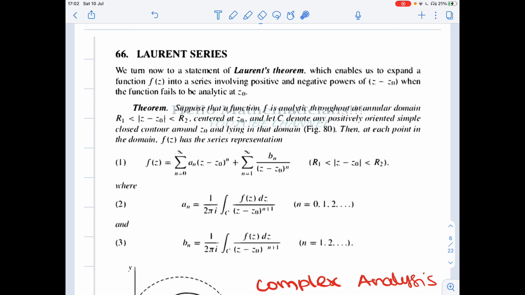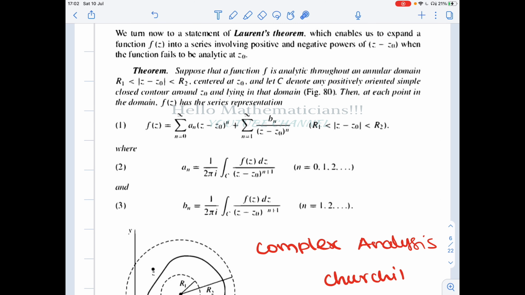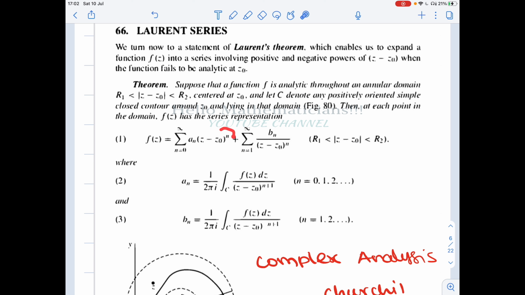The remaining statement you can read. If you have such a function f analytic in an annular region, then f of z has a Laurent series expansion about the point z naught. What is the Laurent series expansion? It will have positive powers: summation n equal to 0 to infinity a n times z minus z naught whole power n, plus summation n equal to 1 to infinity b n by z minus z naught power n. So now we also have negative powers of z minus z naught, because z minus z naught power n comes in the denominator.